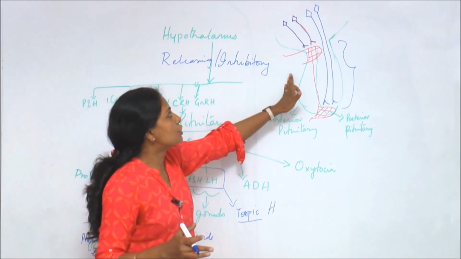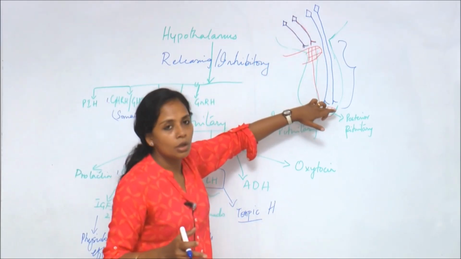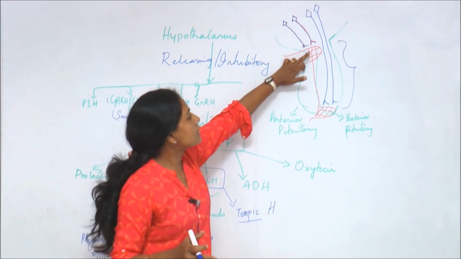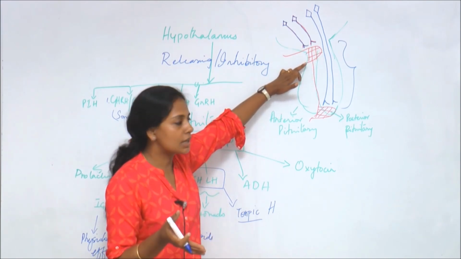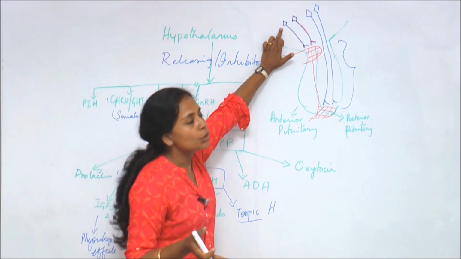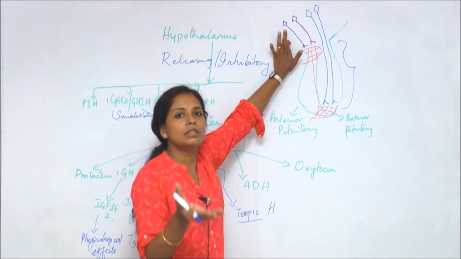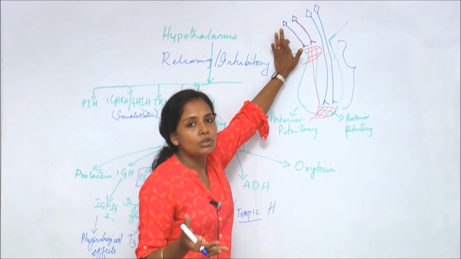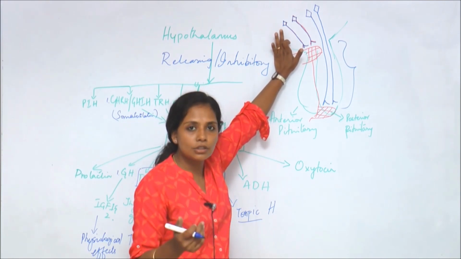If you look at this picture, the hypothalamus has a direct neural connection with the posterior pituitary, but with the anterior pituitary it is released into the blood. This is the portal system. The pituitary has a portal system. With the anterior pituitary, the neurons from the hypothalamus, which you would have learned in the nervous system, are a group of neurons. The releasing as well as inhibiting substances are produced in these neurons, and they are released into the blood.